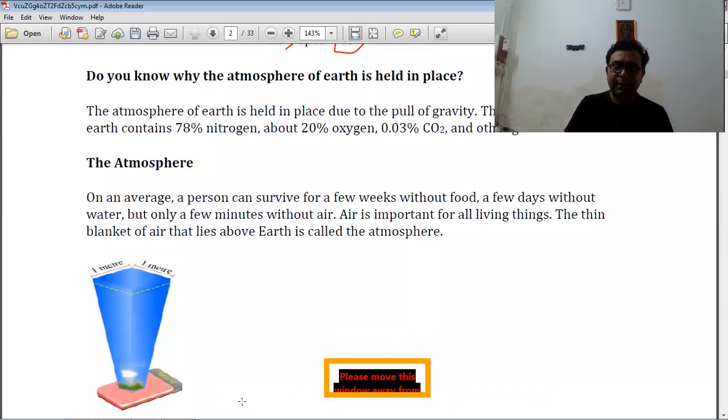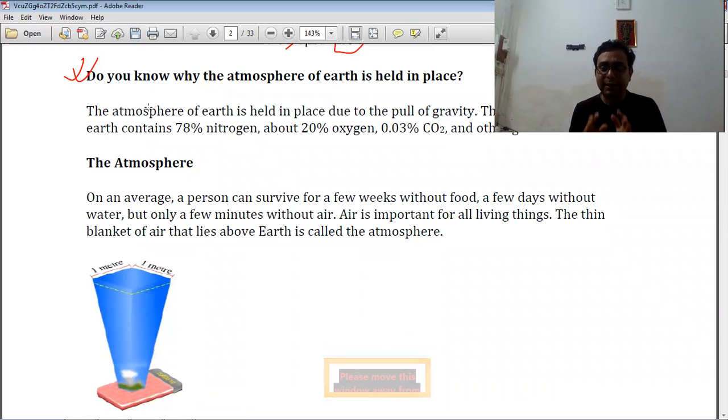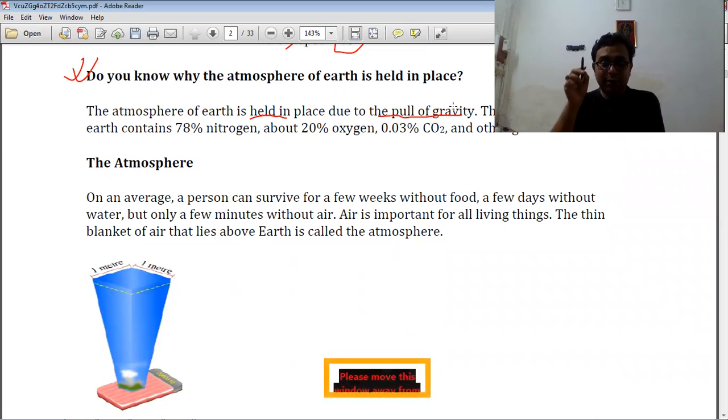Now a question arises: do you know why the atmosphere of the earth is held in place? There is a reason for it. Number one, the atmosphere on the earth is held in place due to the pull of gravity. So gravity plays a very important role.